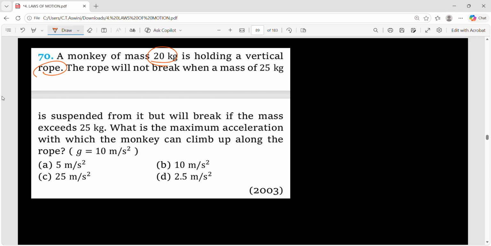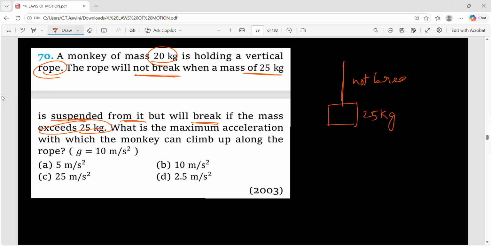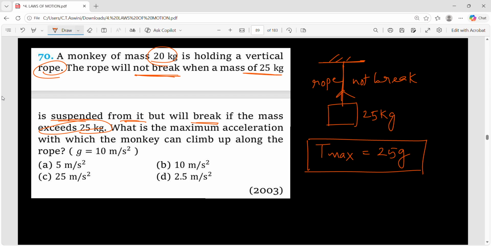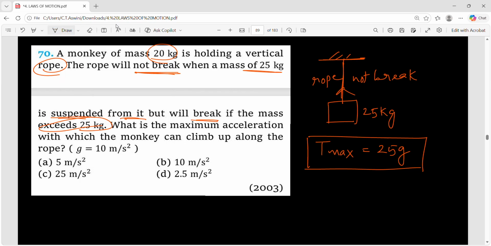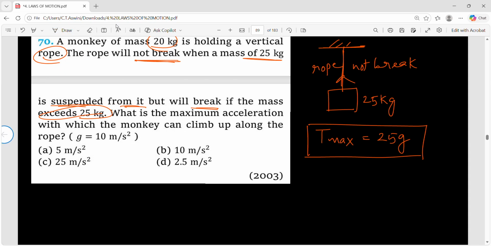A monkey of mass 20 kg is holding a vertical rope. The rope will not break when a mass of 25 kg is suspended from it, but will break if the mass exceeds 25. What does it mean? Here, if there is a mass of 25 kg, it will not break. That means this is the maximum mass that is supported by this rope. So what will be the maximum tension? T max is nothing but m into g. So 25 into g. This is the maximum tension that can be supported by the cable. But what is the actual mass that is suspended here? Monkey mass is 20 kg. So it will not break.